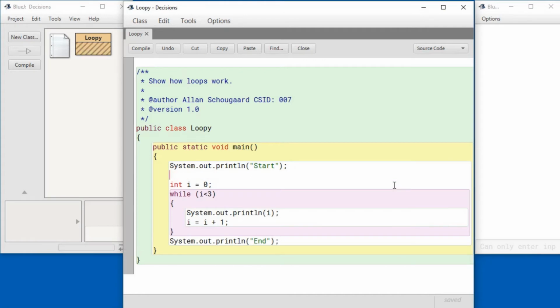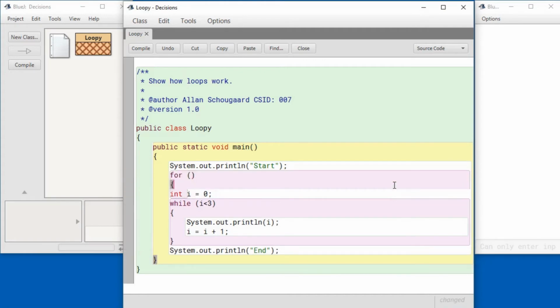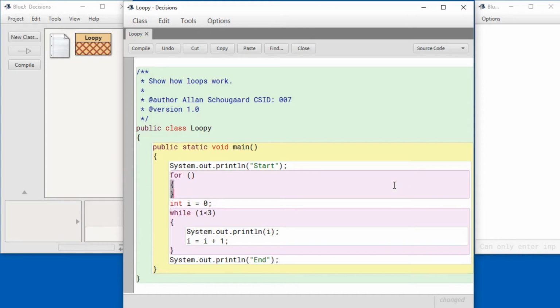First, I'm going to create an empty for loop. We're going to start with this. Then we're going to take the condition and put it up here.